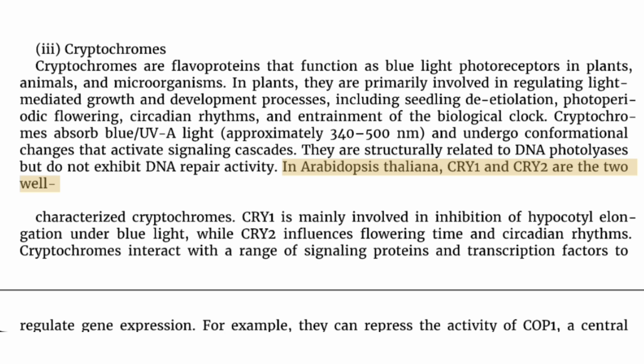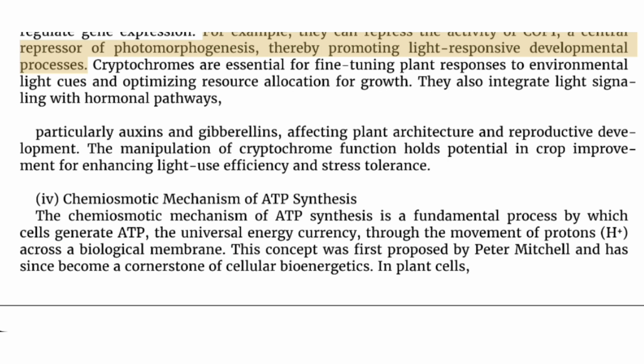In Arabidopsis thaliana, CRY1 and CRY2 are the two well-characterized cryptochromes. CRY1 is mainly involved in inhibition of hypocotyl elongation under blue light, while CRY2 influences flowering time and circadian rhythms. Cryptochromes interact with a range of signaling proteins and transcription factors to regulate gene expression. For example, they can repress the activity of COP1, a central repressor of photomorphogenesis, thereby promoting light-responsive developmental processes.